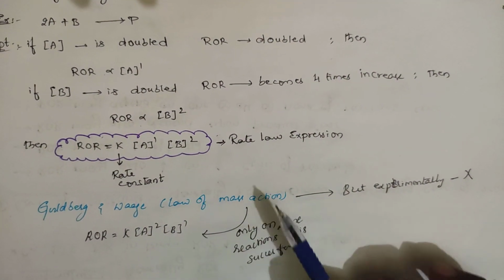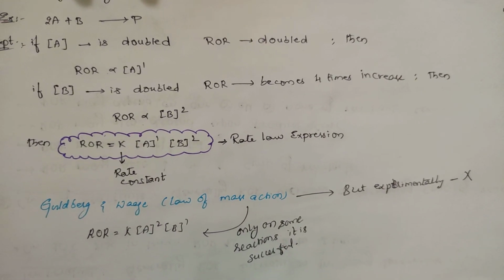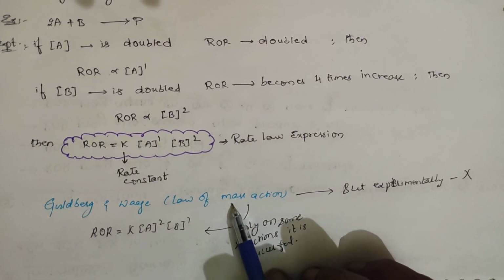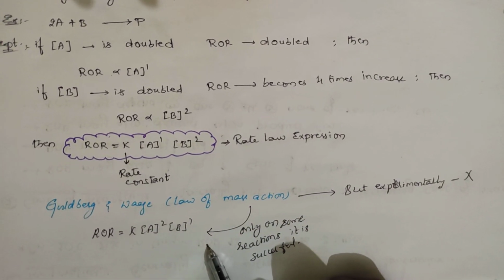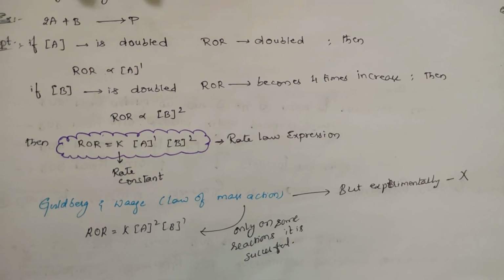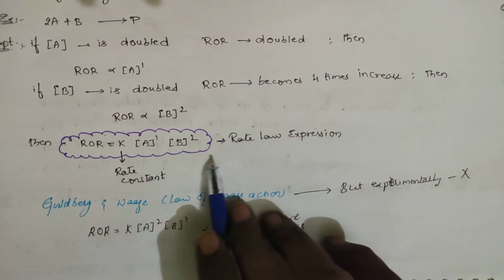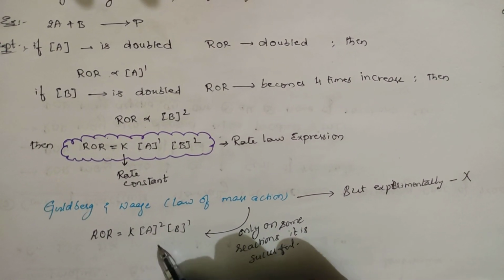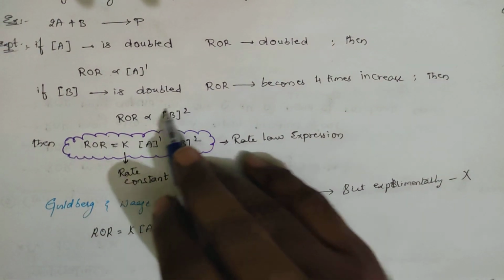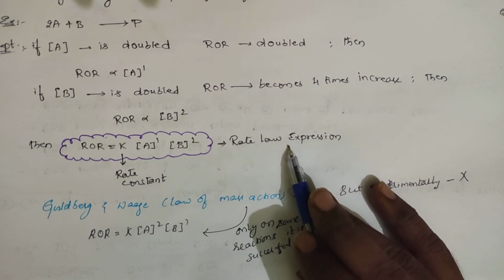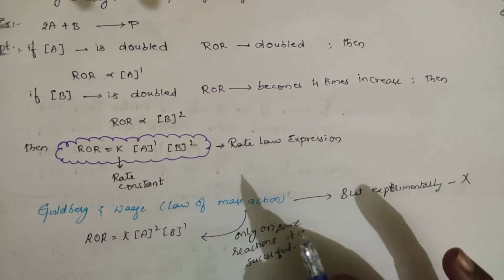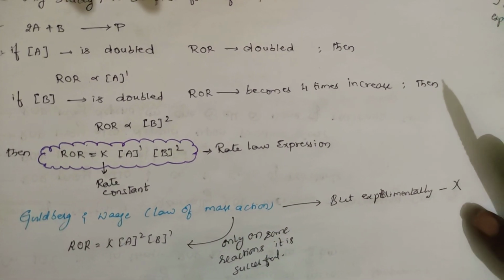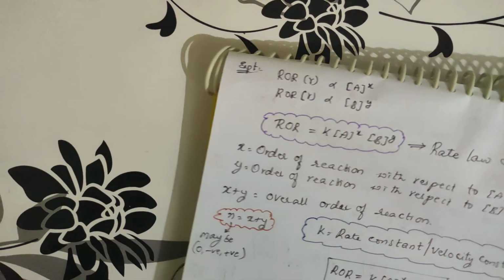But this is only applicable for single step reactions or simple reactions, not complex ones. This Goldberg and Waage law of mass action is applicable for elementary reactions, the single step reactions. But the rate of the reaction is highly experimental. Experimentally we have not found this one, we have found that one. So the rate law equation is observed experimentally. Goldberg and Waage is very good for single step reactions, not the complex reactions. Right, students? It is applicable only for single step reactions.